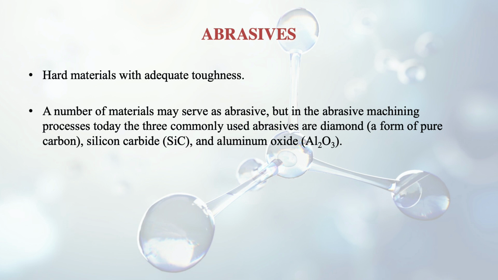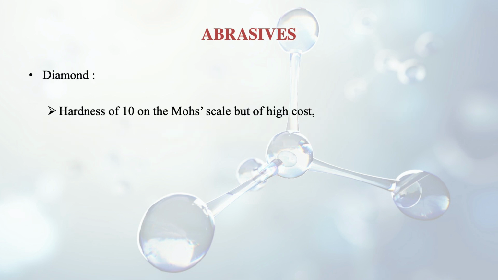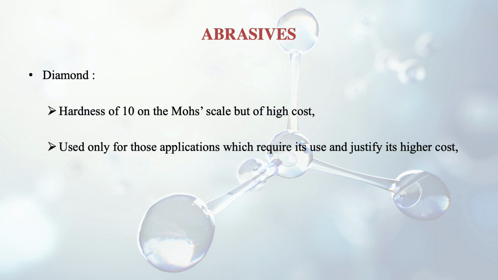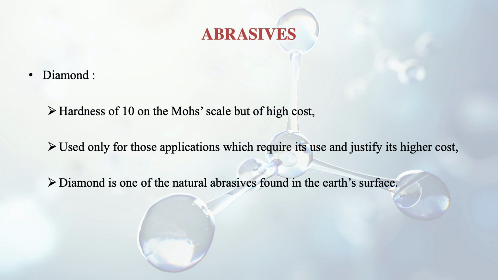So we are now discussing the first one, diamond. Diamond has a hardness of 10, its perfect hardness on the Mohs scale, but it is very high cost. We all know, everybody wants to have diamond. It is used only for those applications which require its use and justify its higher cost. And diamond is one of the natural abrasives found in the earth's surface.